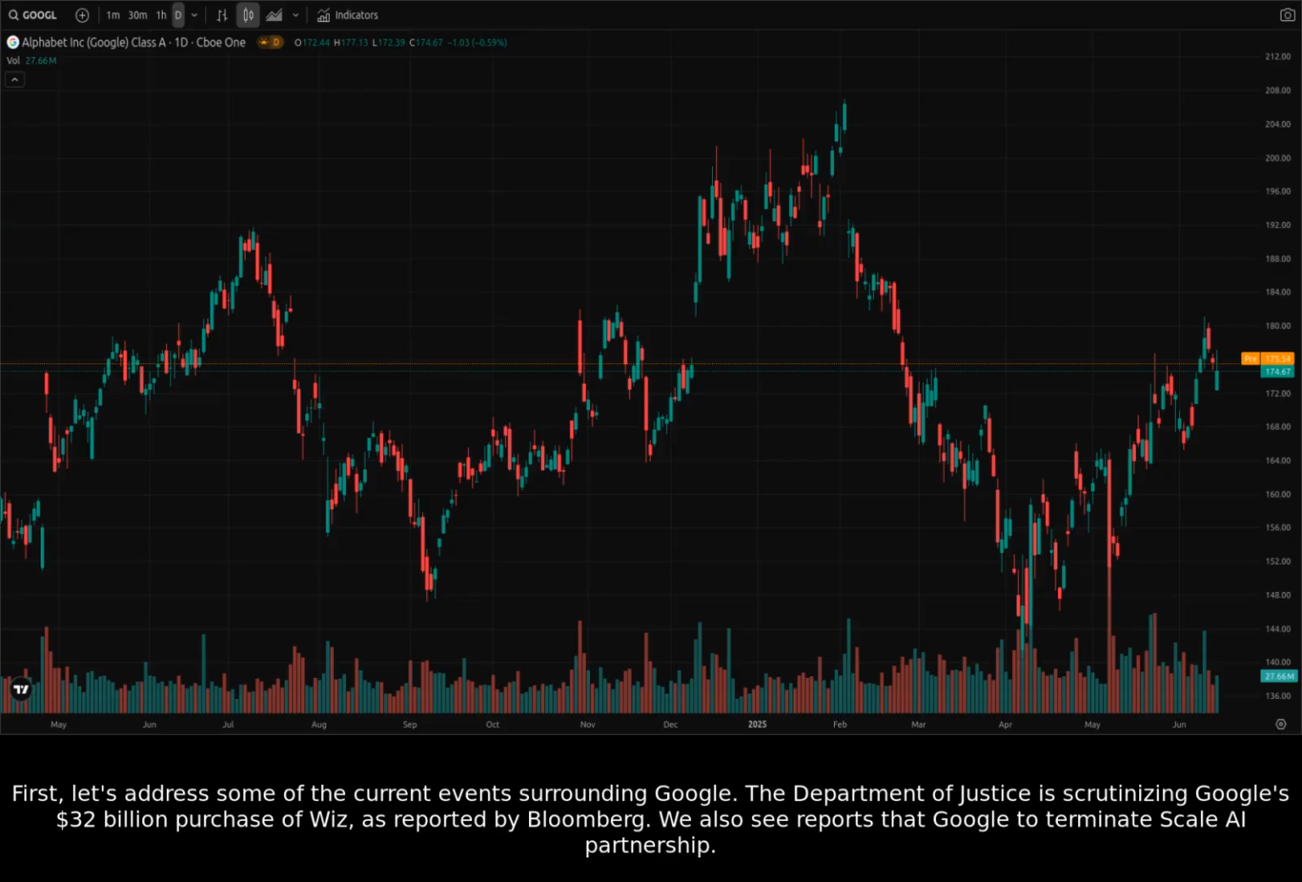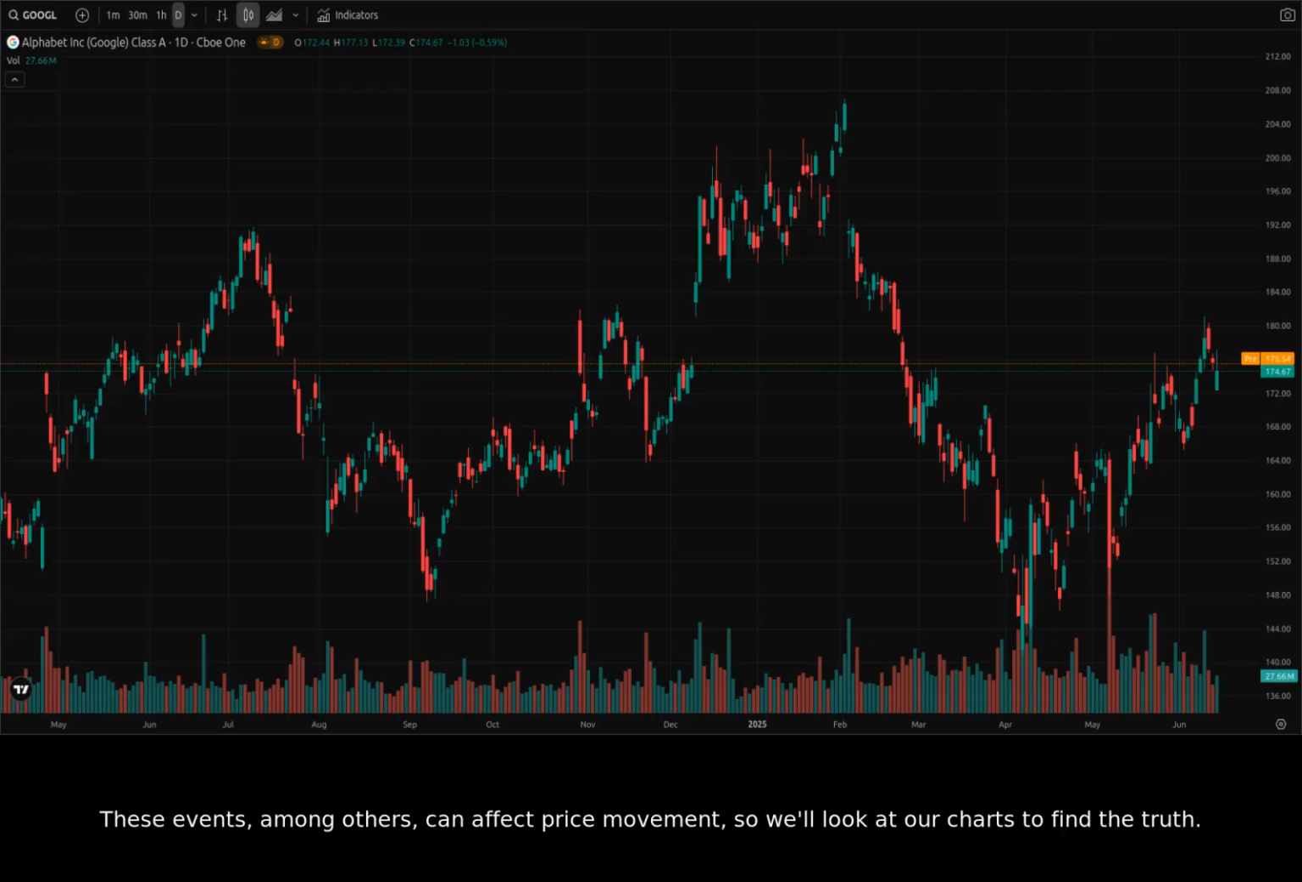The Department of Justice is scrutinizing Google's $32 billion purchase of Wiz, as reported by Bloomberg. We also see reports that Google is set to terminate its Scale AI partnership. These events, among others, can affect price movement, so we'll look at our charts to find the truth.